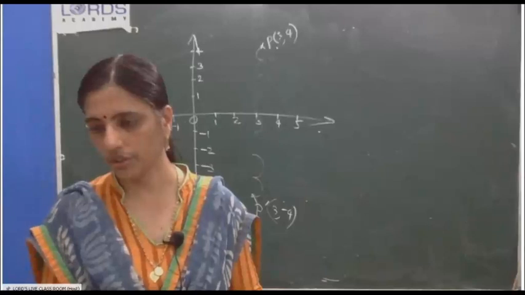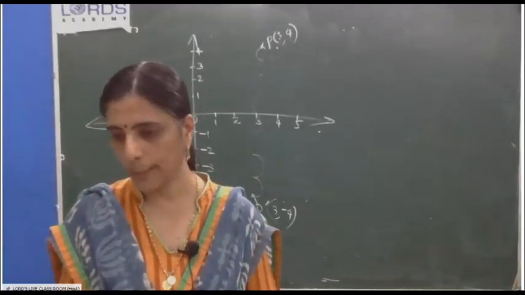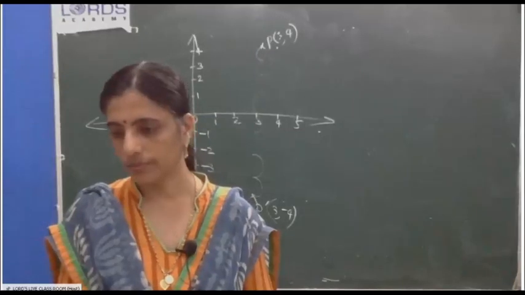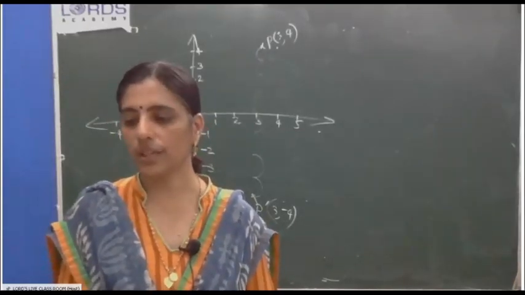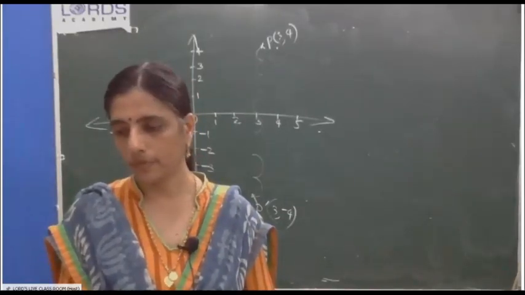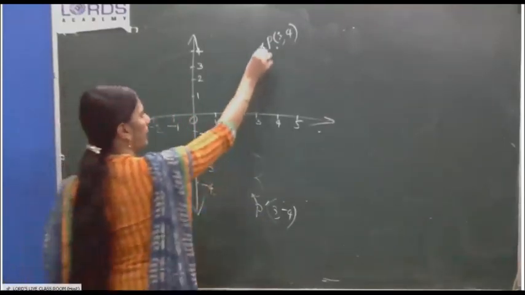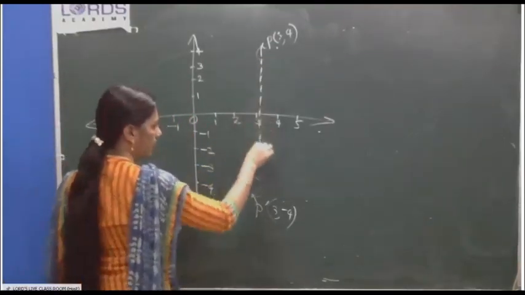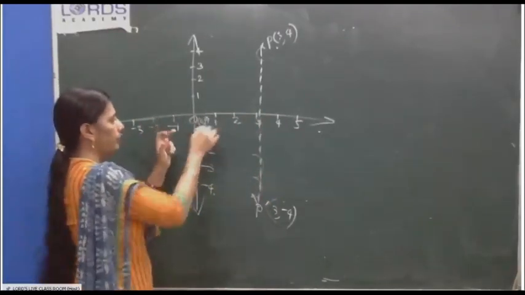O dash is the image of O in the origin. O dash is the image of O when reflected in the line PP dash. This is the line PP dash. I am drawing it with a dotted line. And origin O is (0, 0).